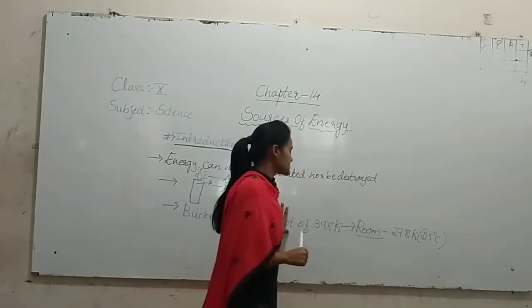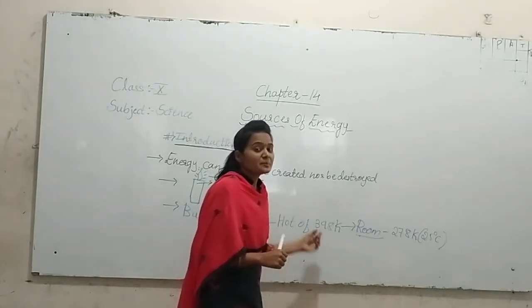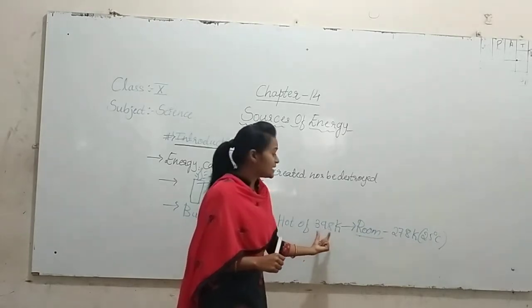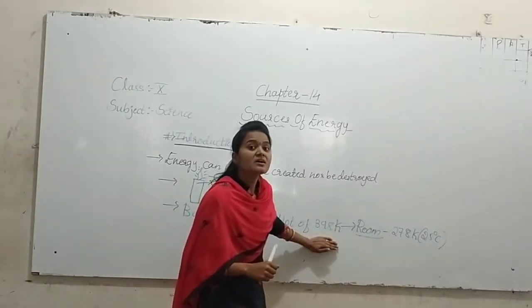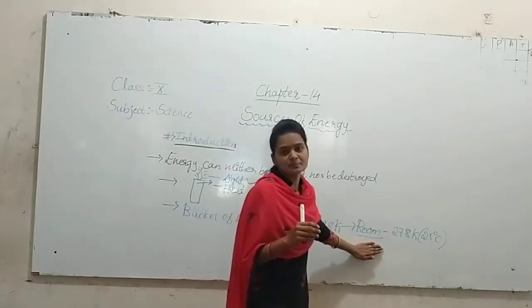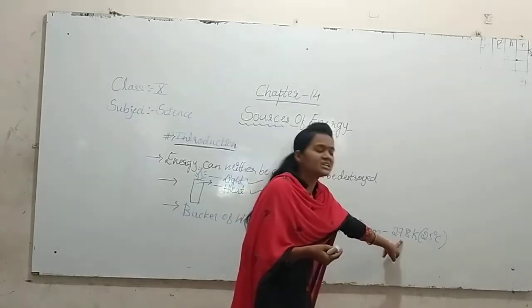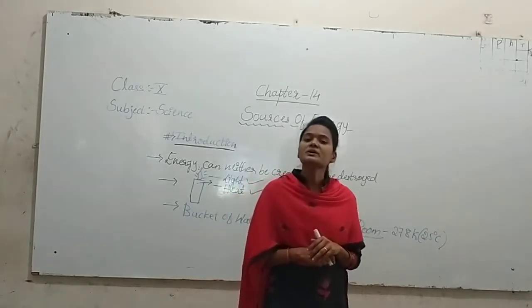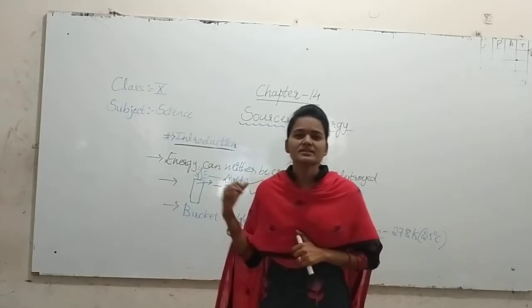So you have to take the water in a bucket at 398 Kelvin, and that bucket has to be kept in a room at room temperature, 25 to 27 degrees Celsius. See students, why am I saying this?